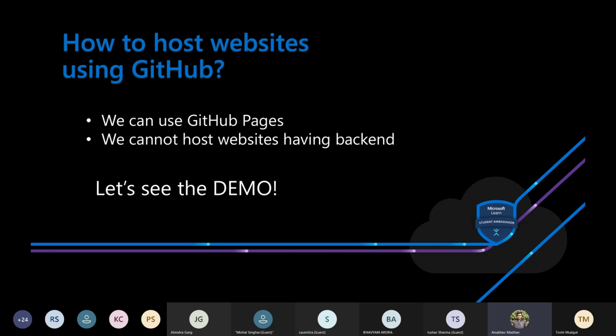Okay, let me continue. GitHub Pages, github.io URL. Yeah, that's correct. Basically, they will provide you a free domain where you can host static websites.